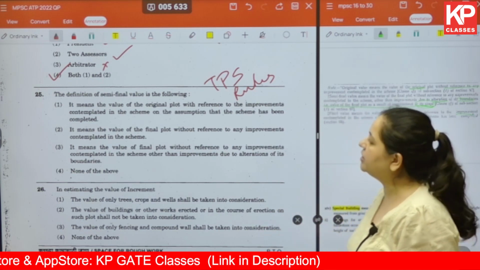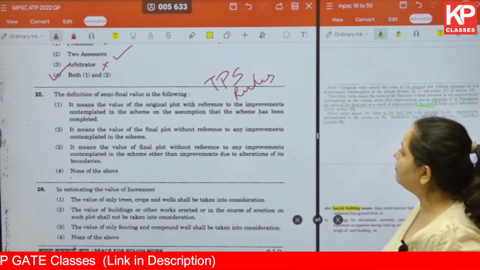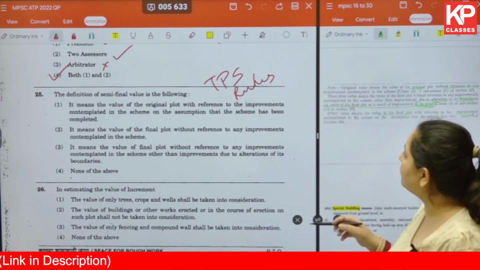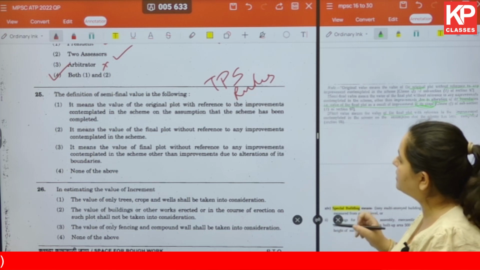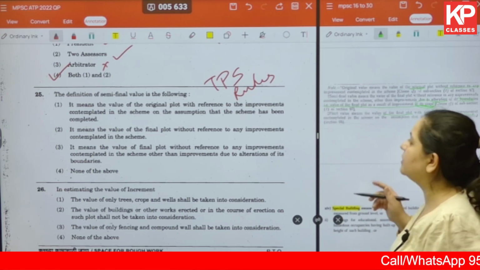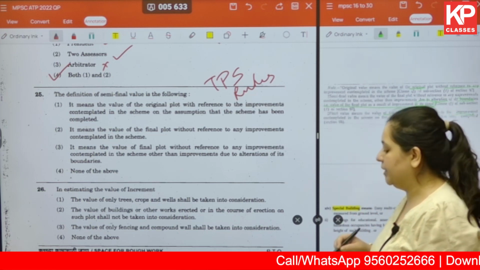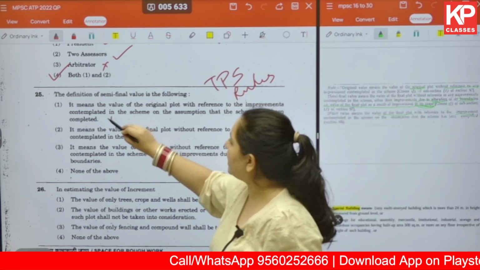Okay, so let us read the options. It means the value of the original plot with reference to the improvements contemplated in the scheme, on the assumption that the scheme has been completed. So this is actually the final value.